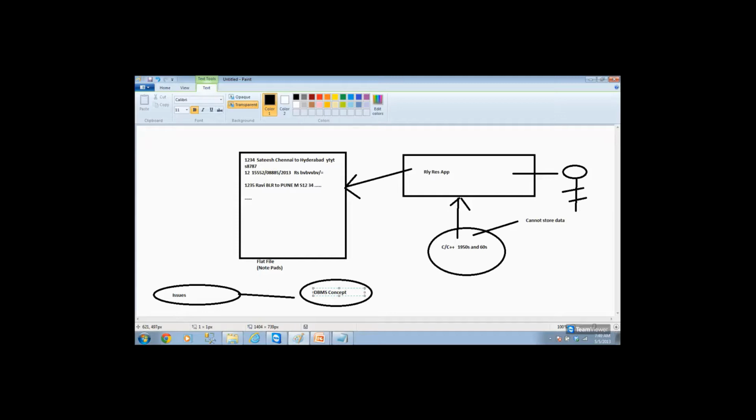Initially, they had this theory paper which came out of the issues. Okay, so now the DBMS concept is a theory which is completely minutes of meeting. Now the DBMS concept always tells how you can store data, how you can retrieve data. That is the complete purpose of a DBMS concept. DBMS stands for database management system.